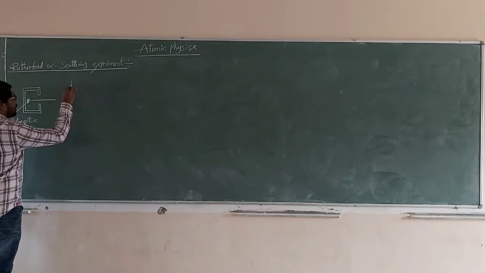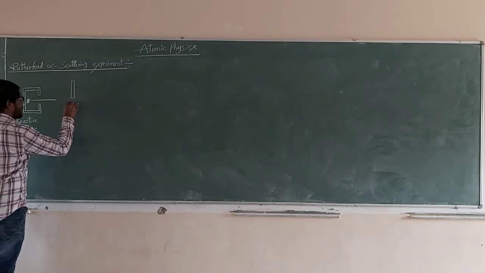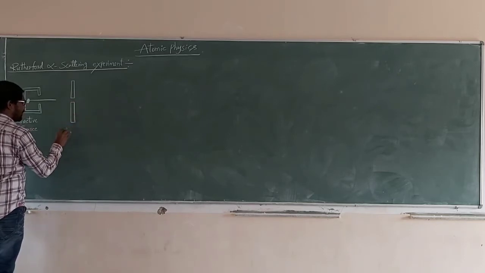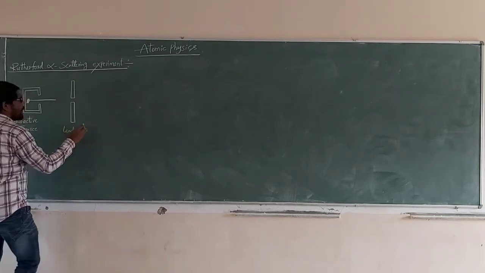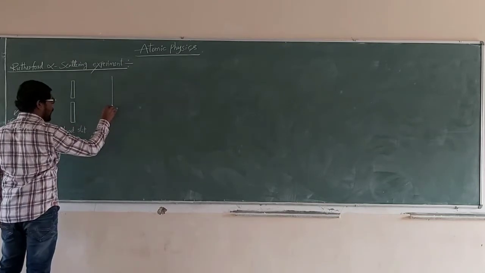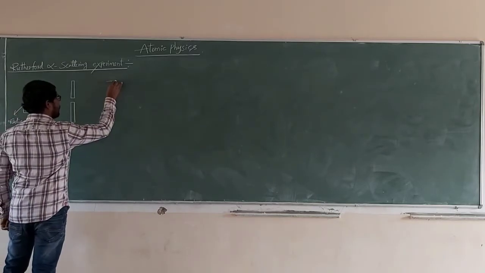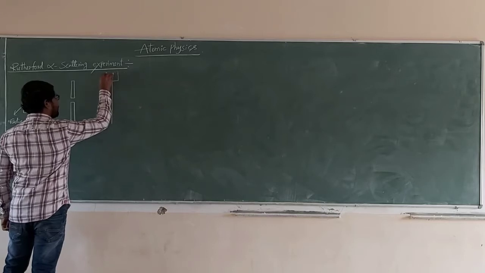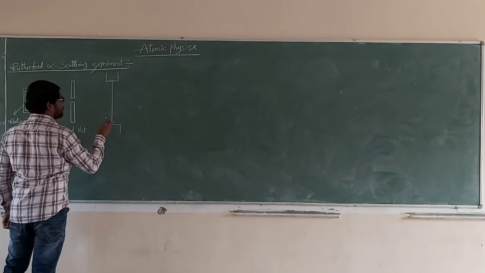Now, in the path of alpha rays, we place a lead slate. Again, one thin gold foil.